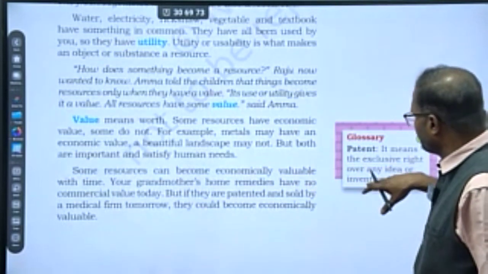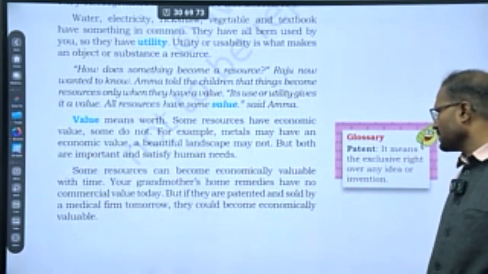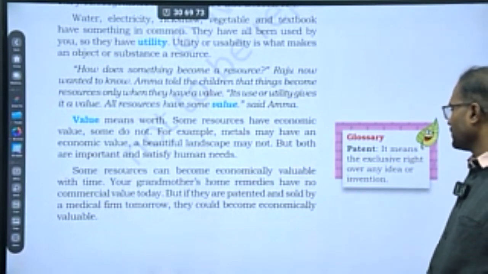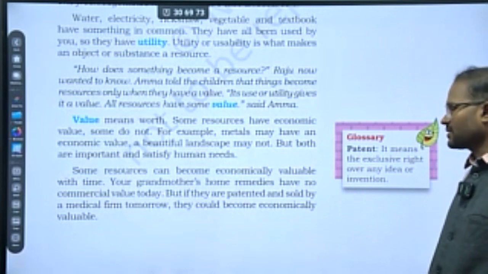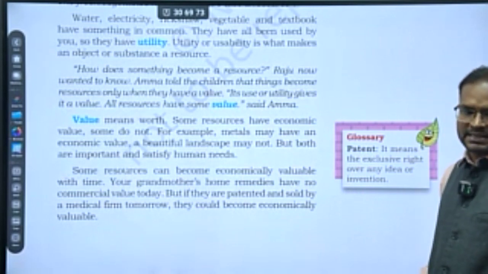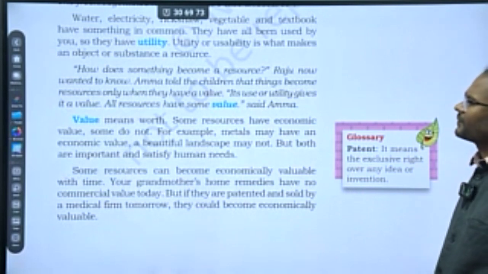Here in the information box they have given: a patent means an exclusive right over any idea or invention, that is called patent rights.